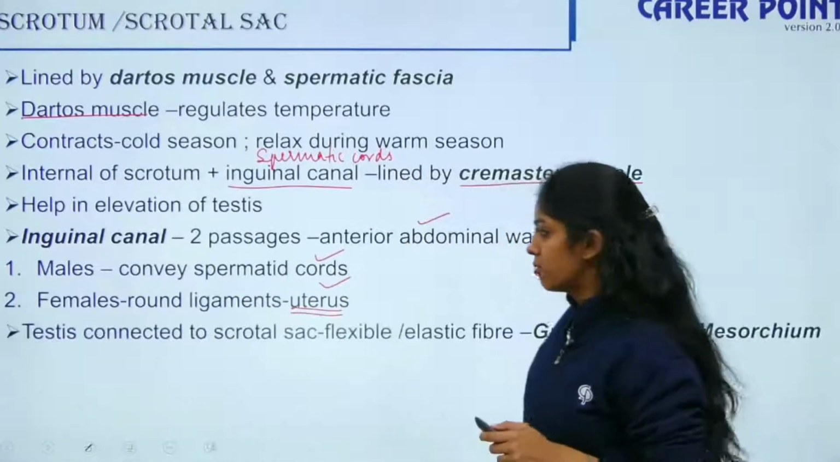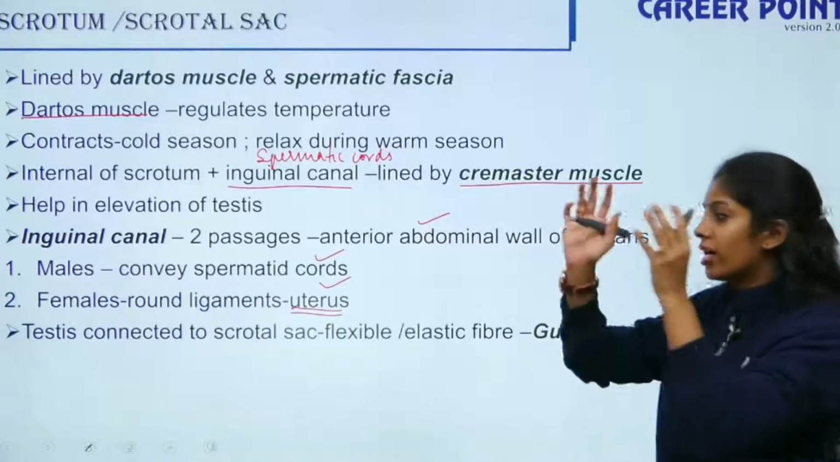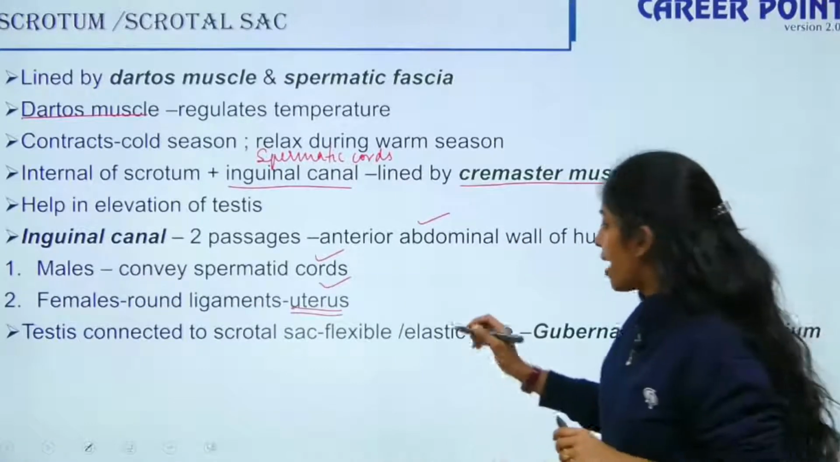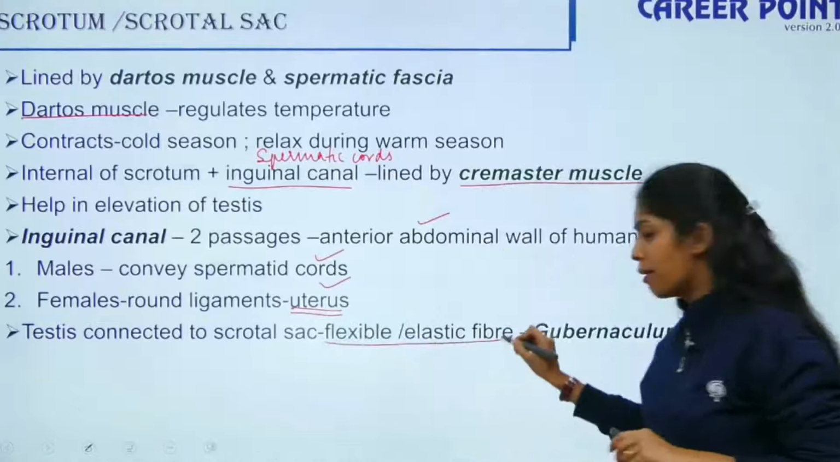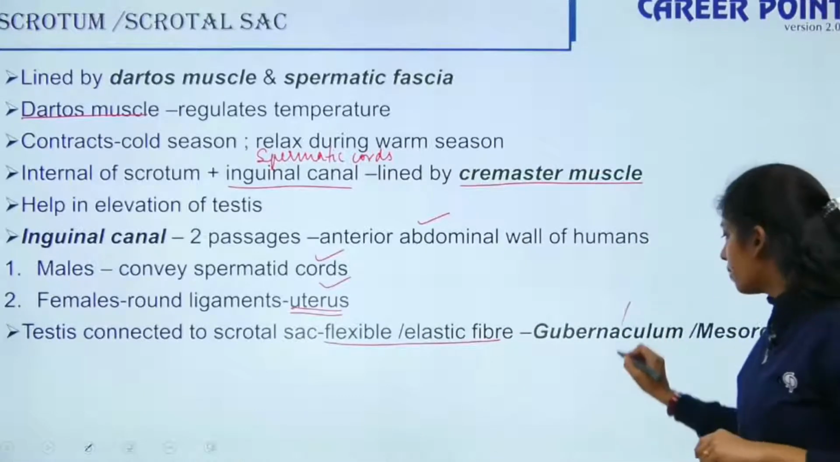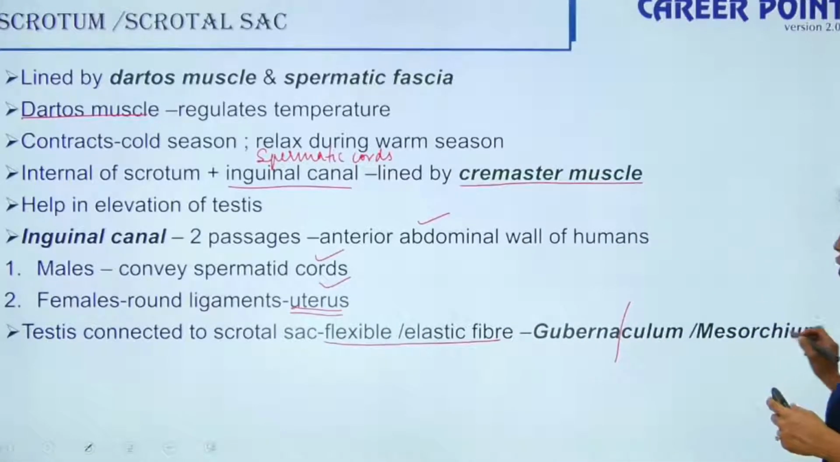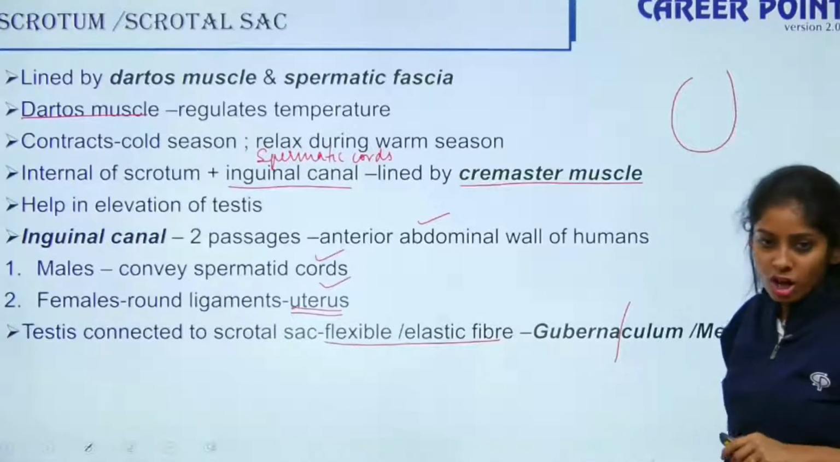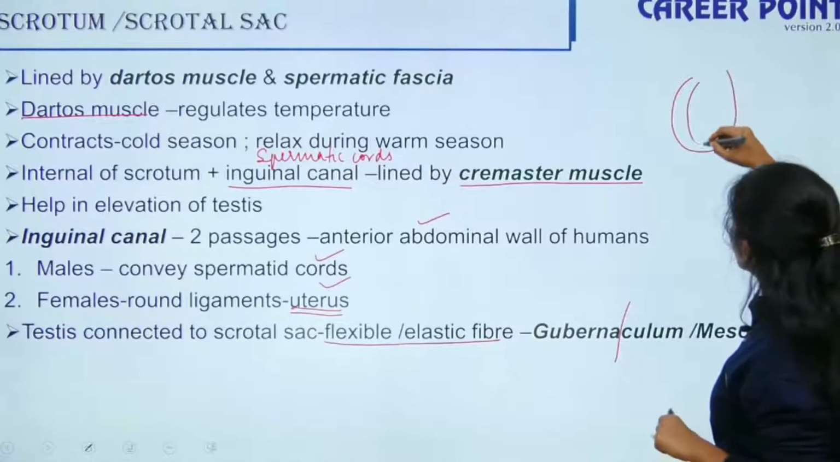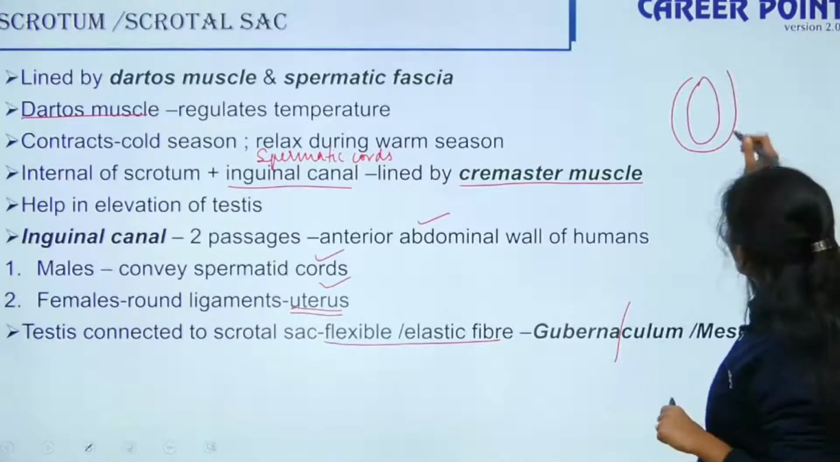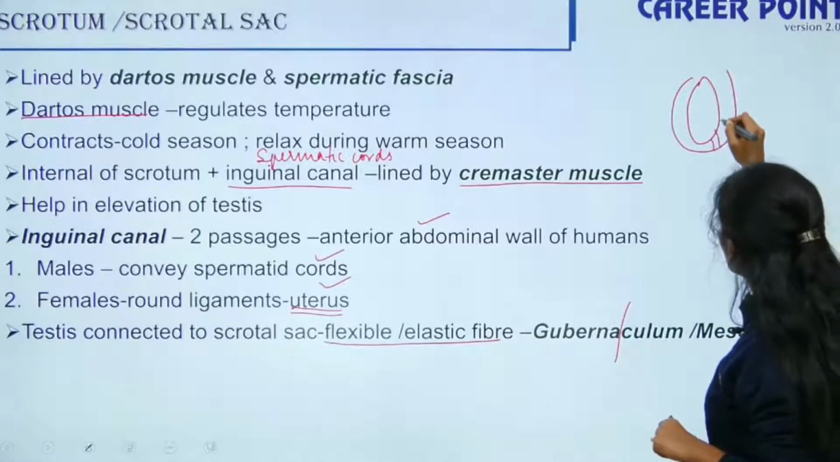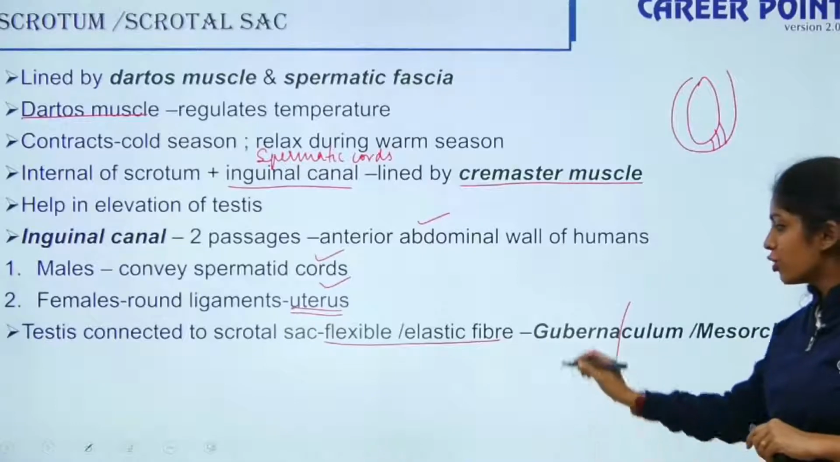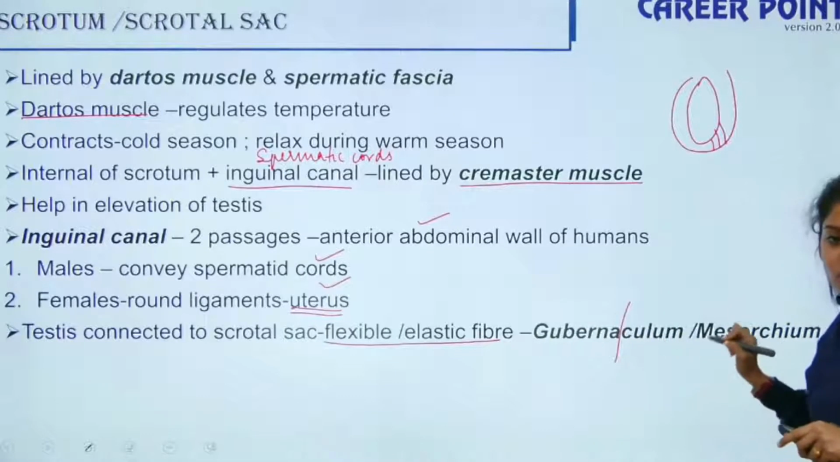Just remember this much. The testis is connected to the scrotal sac by a flexible and elastic fiber known as gubernaculum or mesorchium. So now you have a pouch like this. This is your scrotum. Inside this you have your testis. But how are these two connected? With the help of elastic fibers known as gubernaculum or mesorchium.